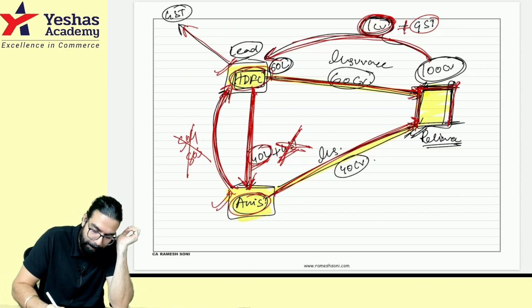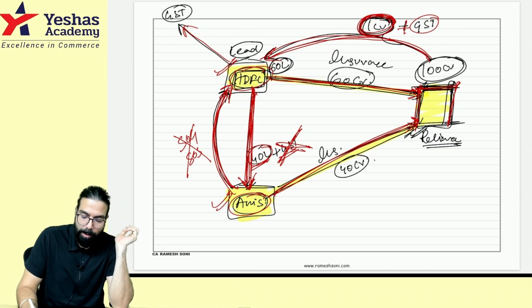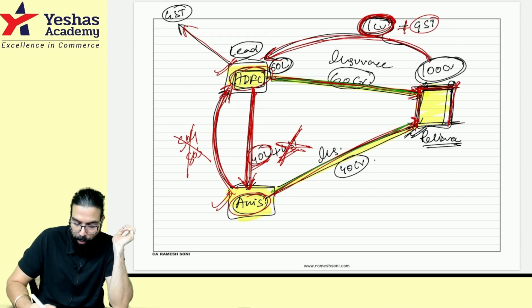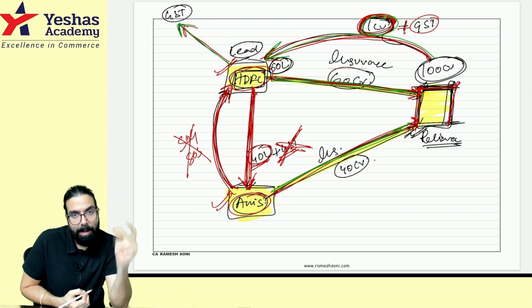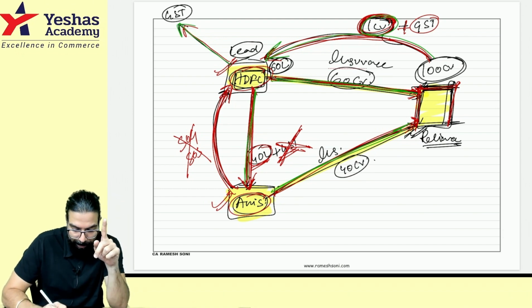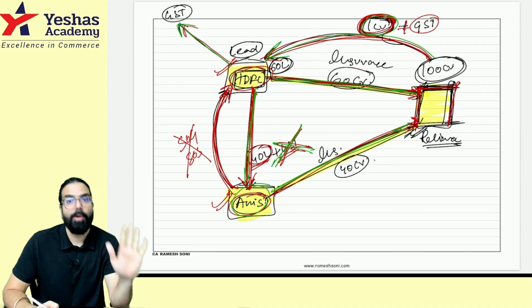What is the amount of premium? 1 crore rupees. For doing the insurance for 100 crore, he has paid the lead insurer 1 crore. On this 1 crore, the lead insurer has already paid the GST, and hence when this 40 lakh has been given over here, on that amount this other guy will never collect any GST; it is not required to be paid.